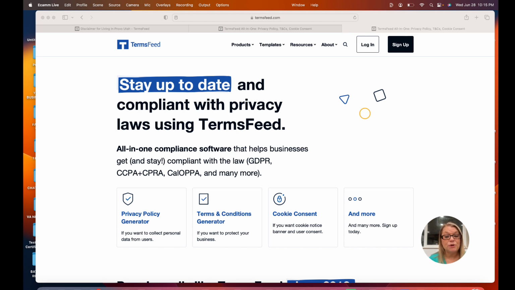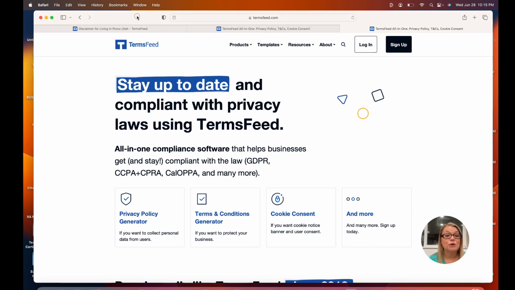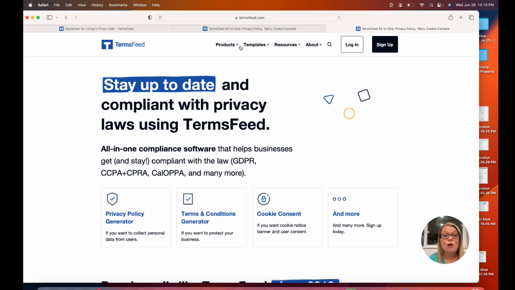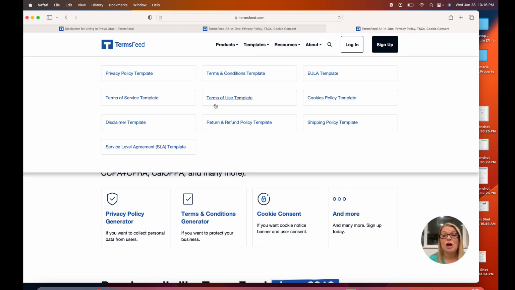So what I want to show you is, this is the home page for TermsFeed, and it says here that this is compliant with privacy laws using TermsFeed. Okay, so let's go up here and click on templates, and it'll give us a drop down of the templates that we can use. So there's the privacy policy template, terms of service, disclaimer. Now, these three you need to have on your website.